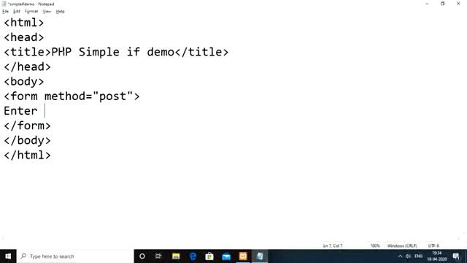Okay, so simply we have to check if it is an even number. If it is an even number, then we need to display that it is an even number. If the given number is an odd number, then we should not display anything. So nothing should be given as output here.